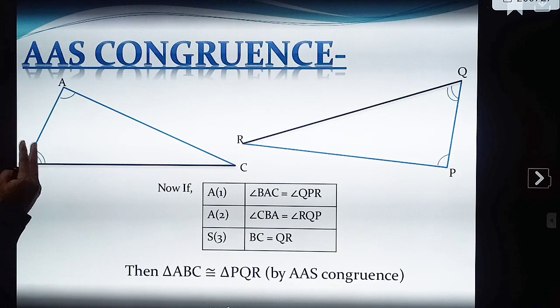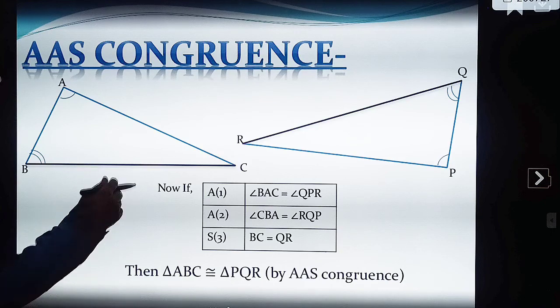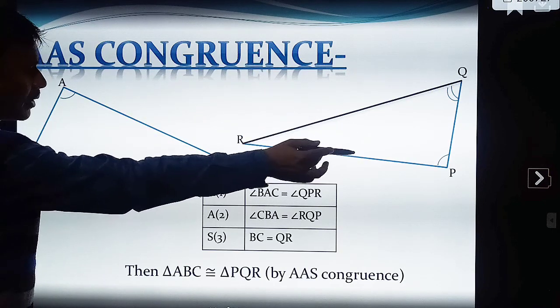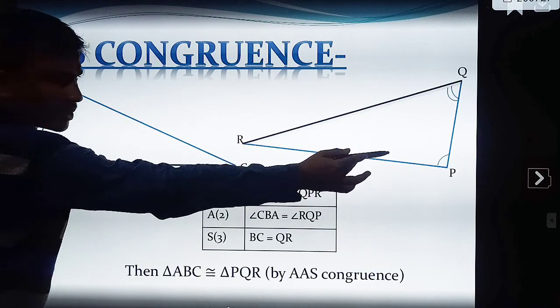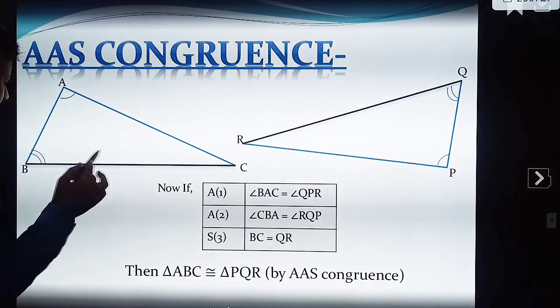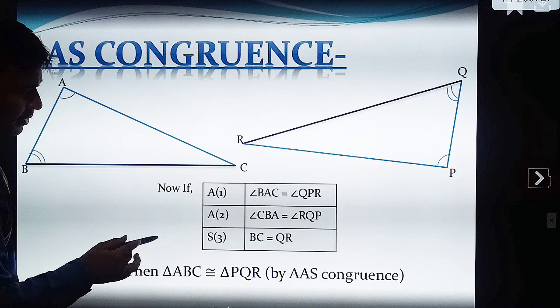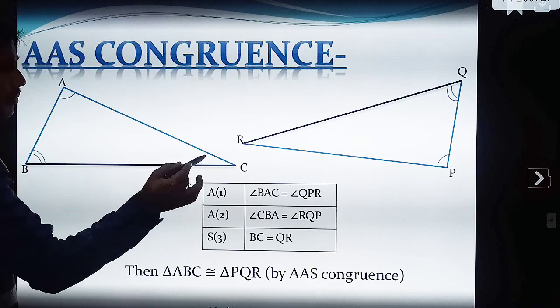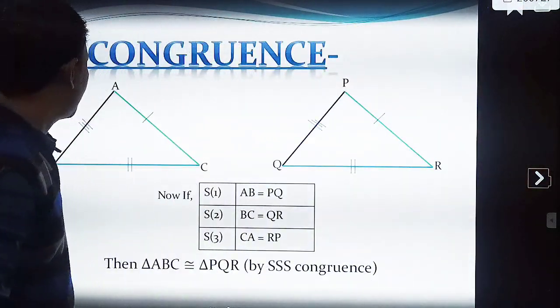If two angles are equal to the corresponding angles of the other triangle, then those two triangles are congruent. Look here, angle A is equal to angle P, because one arc is equal to one arc. Next, angle B is equal to angle Q. Then you can say that what? Side BC is equal to side QR. BC must be equal to QR. Then you can say that AAS.